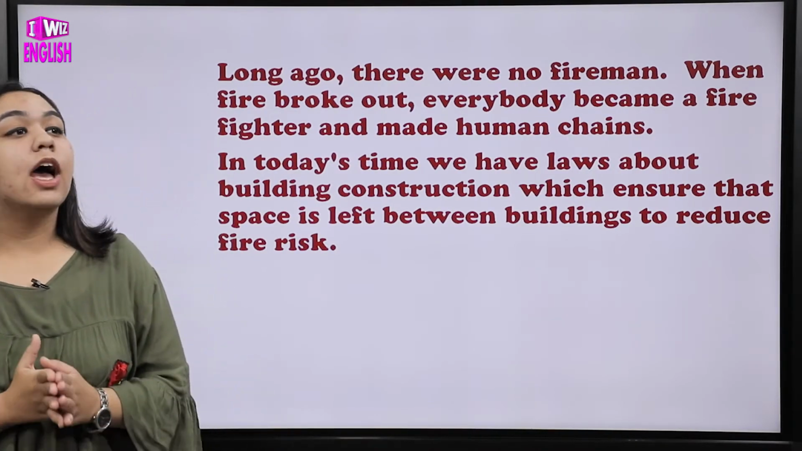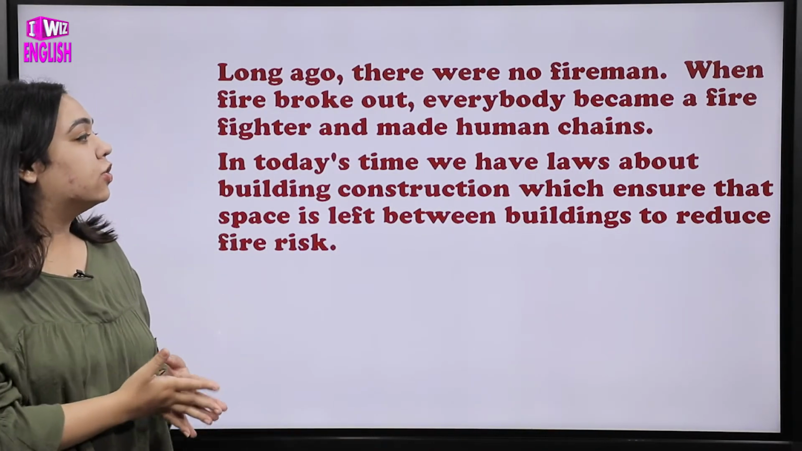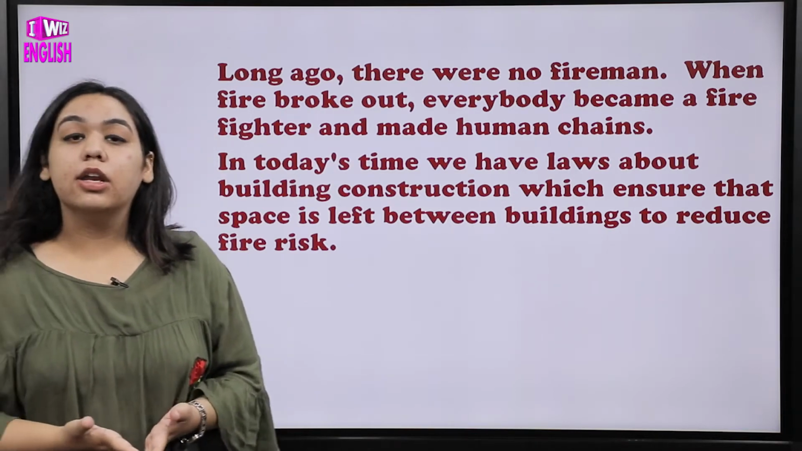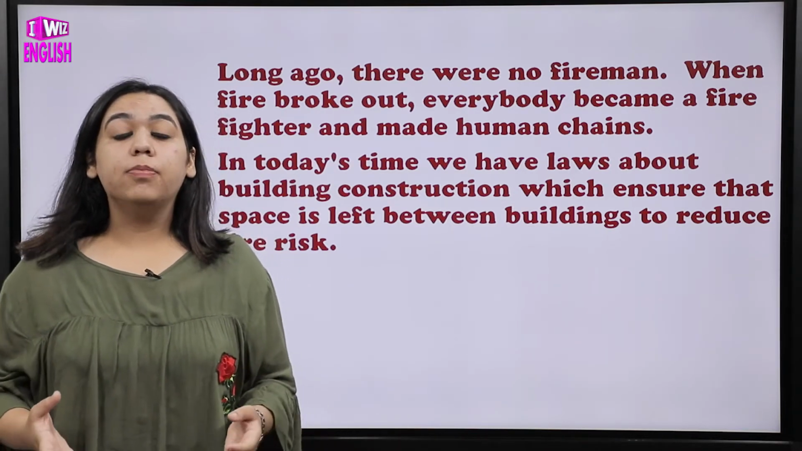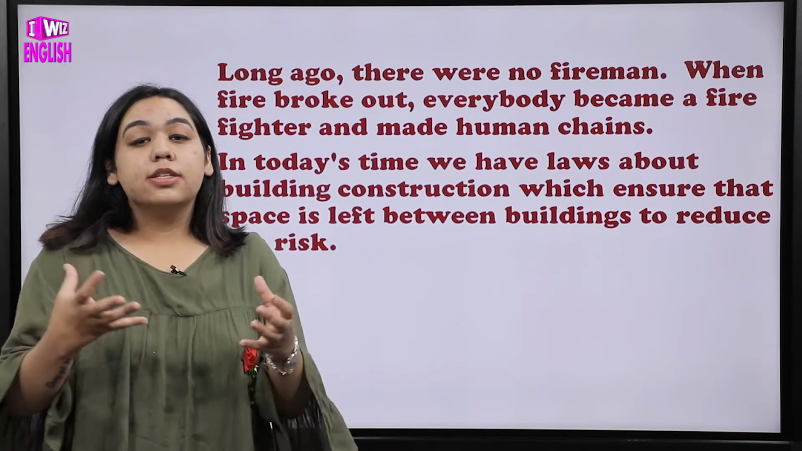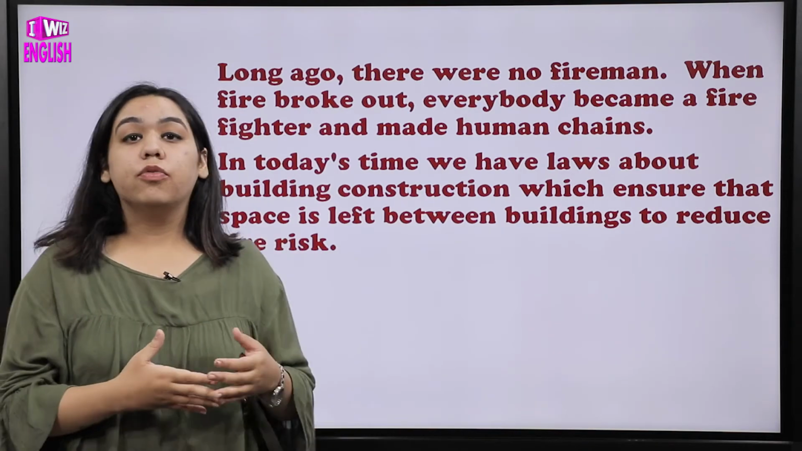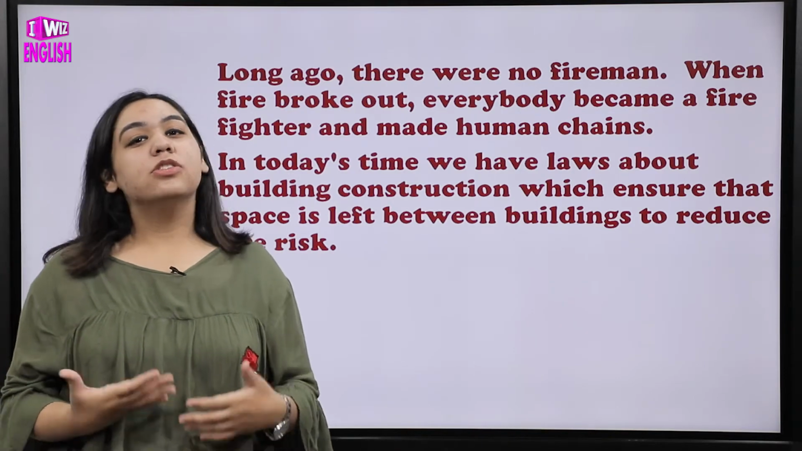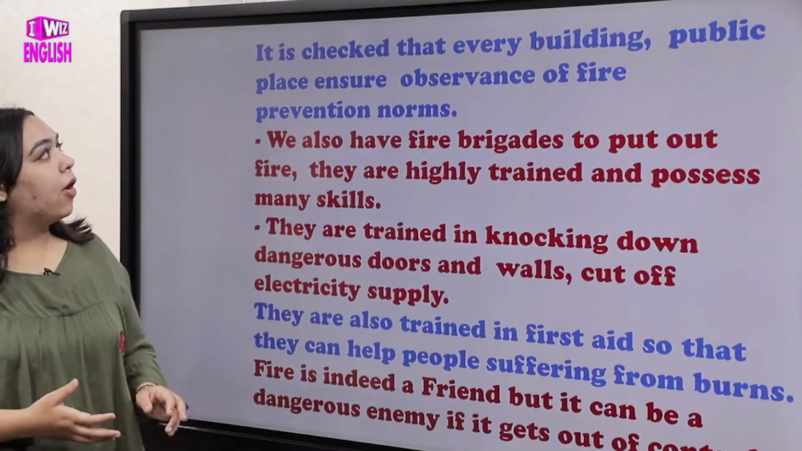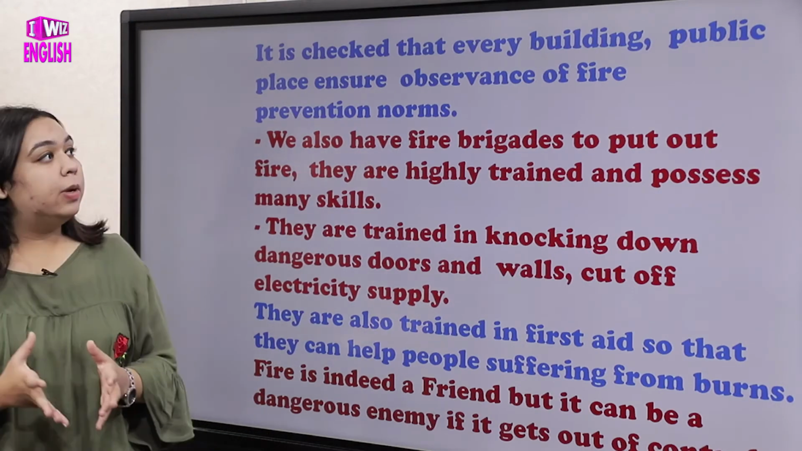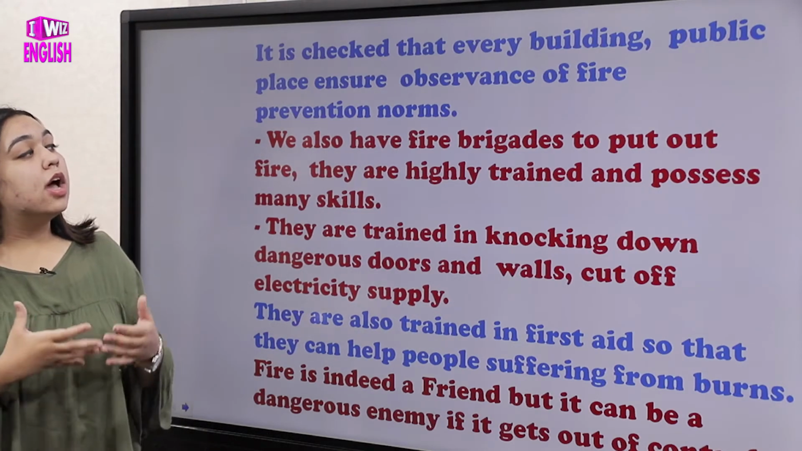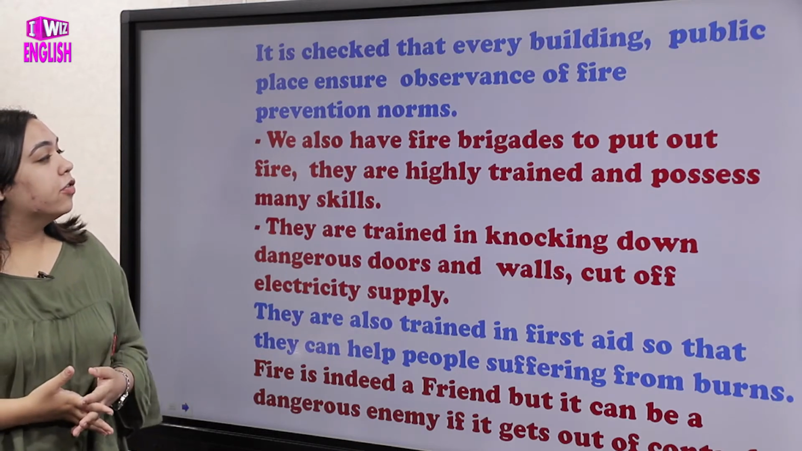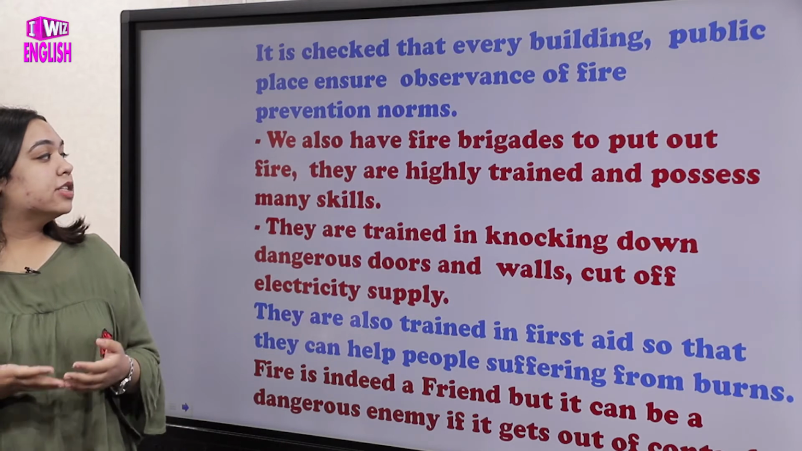In today's time we have laws about building construction which ensure that space is left between buildings to reduce the fire risk. These are all works done by the government, and laws are created in order to ensure that fire can be used in a good manner. Now we'll be reading about it. It is also checked that every building and public place observes fire prevention norms. We also have fire brigades to put out fire.